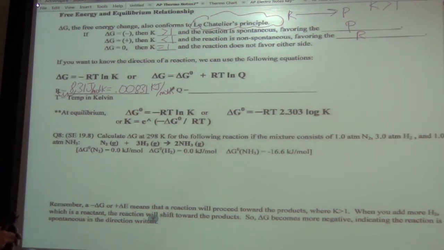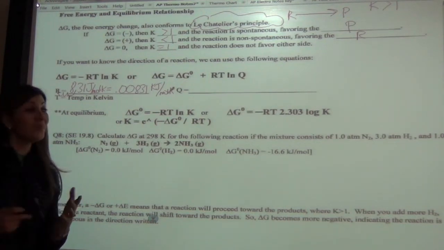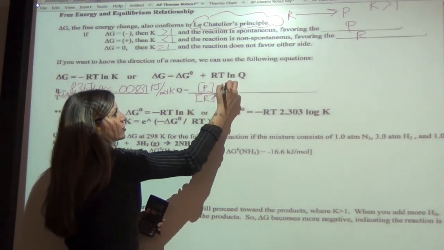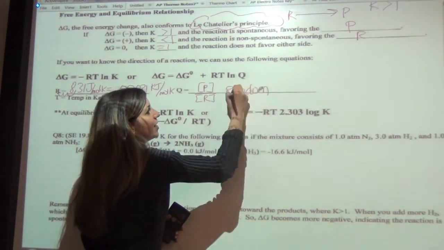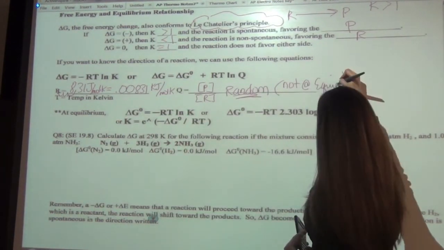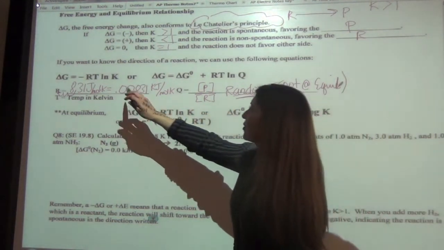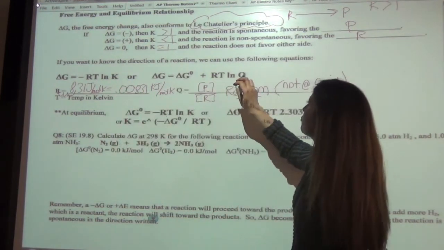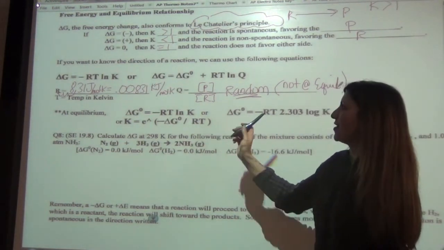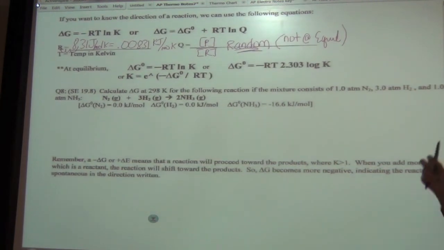Okay. Q. What is Q? Do you remember? It's simply when your concentrations are random. Awesome. And so Q is simply equal to concentration of products over concentration of reactants, but that's when you're not at equilibrium. So as long as you're not at equilibrium, that means you're talking about Q instead of K. You can use K if you are at equilibrium. You can use Q if you're not at equilibrium. So at equilibrium, you could also use one of these equations. And so you're just plugging in your values if you know your concentrations at equilibrium. So let's try question 8.